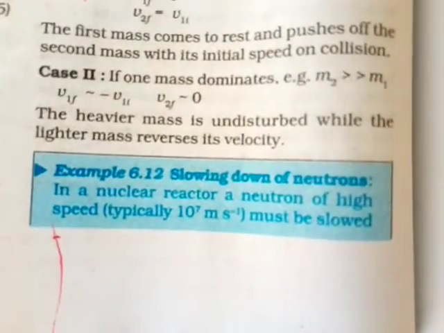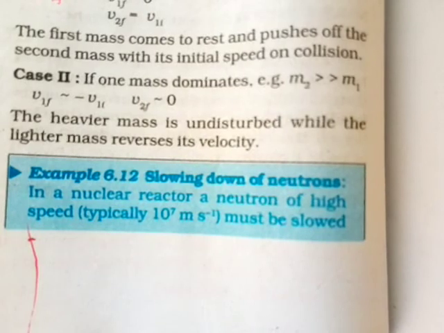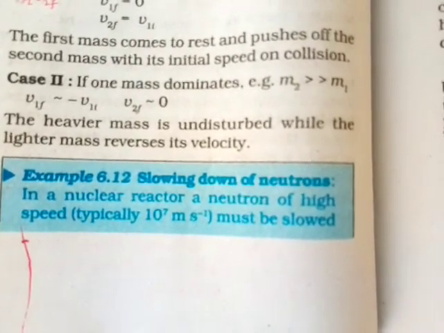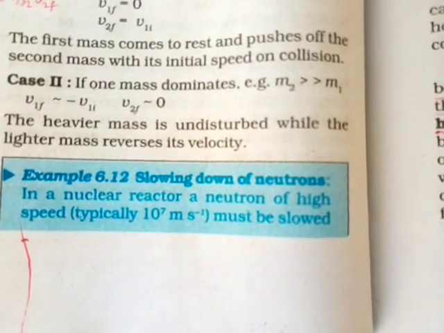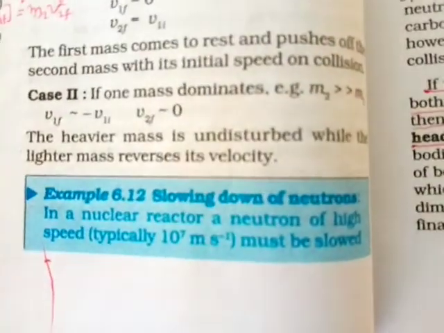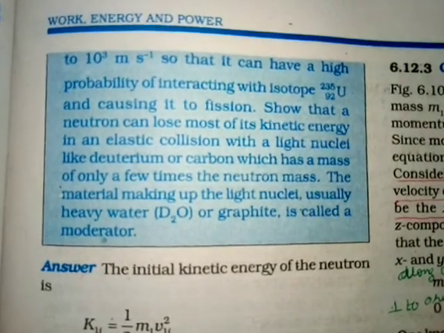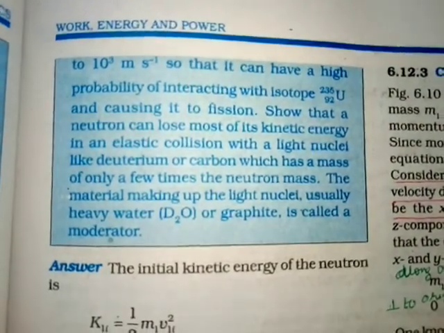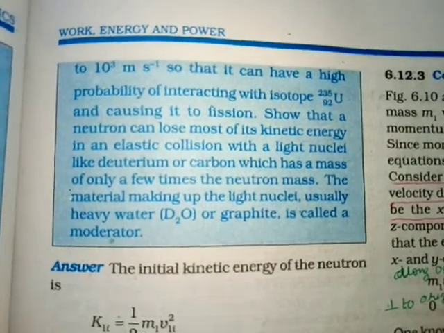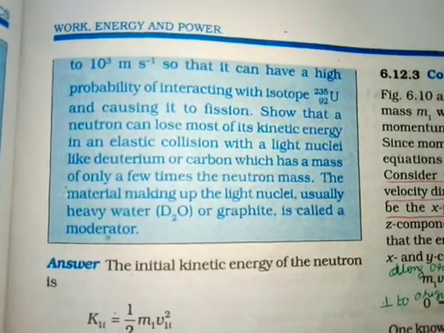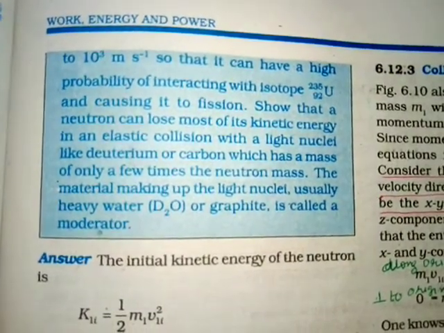Example 6.12. Slowing down of neutrons. In a nuclear reactor, a neutron of high speed, typically 10^7 meters per second, must be slowed to 10^3 meters per second so that it can have a high probability of interacting with the isotope uranium-235 and causing it to fission.